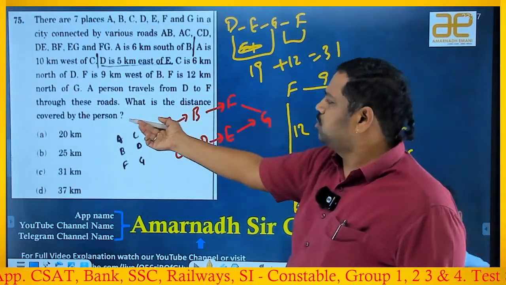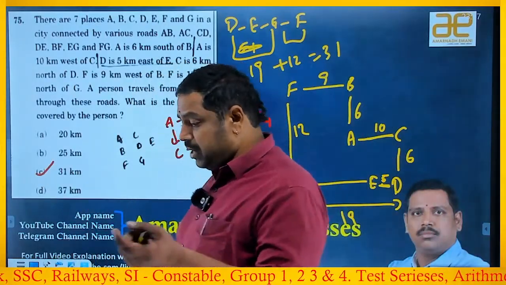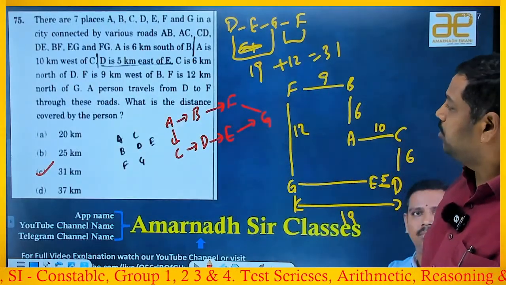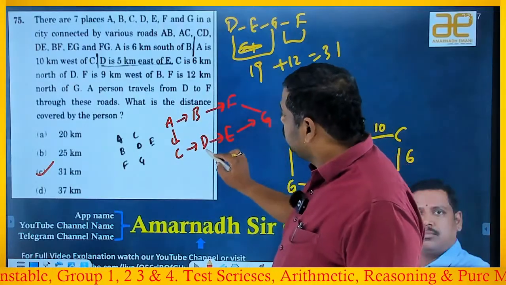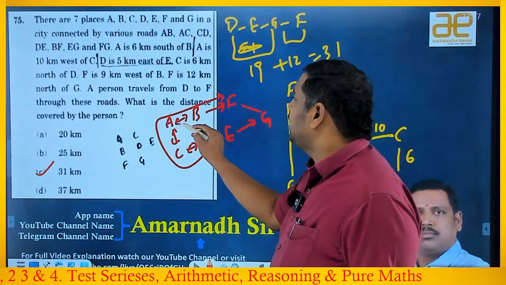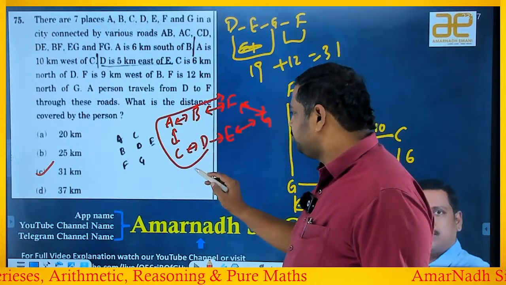He's asking the distance only, right? How much is it? 31. C is the answer. Now, some of you may ask, sir, if you want to travel from D to F, why have you chosen this route? You can go another way also. D to C, C to A, and A and B, B and F are connected, right? So happily you can go like this also.